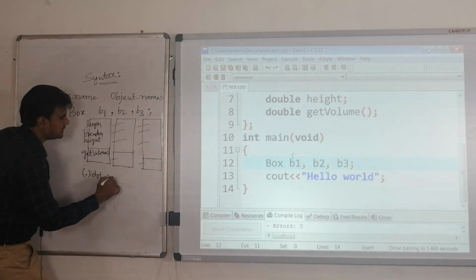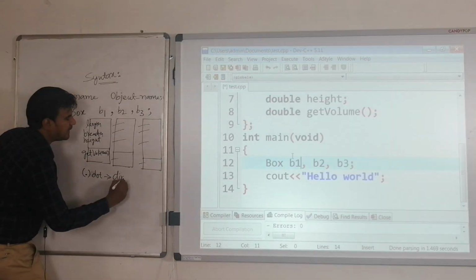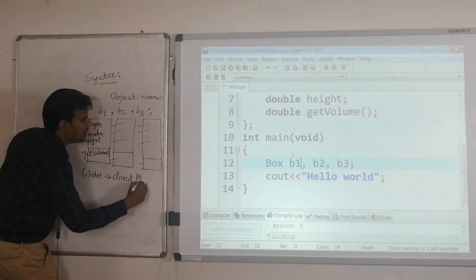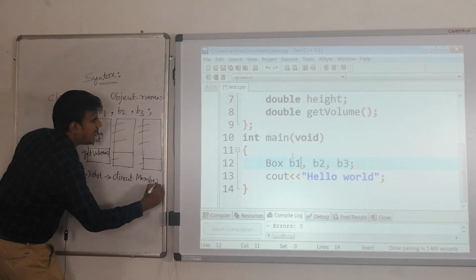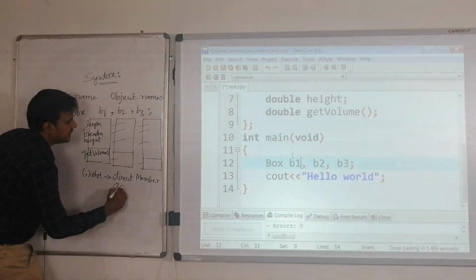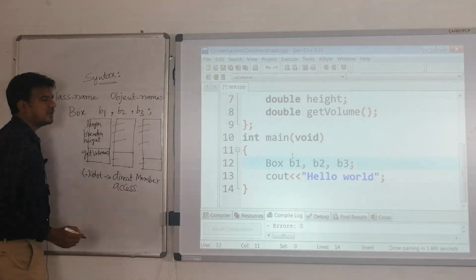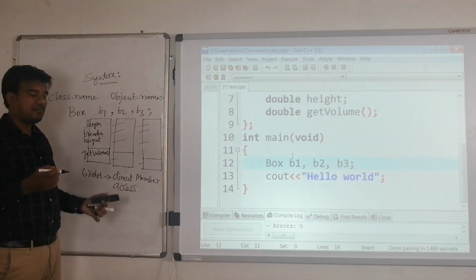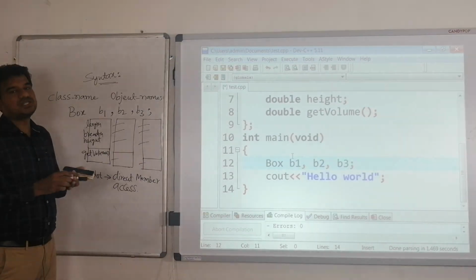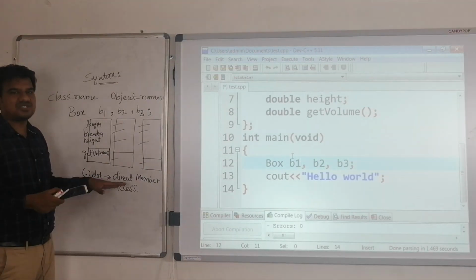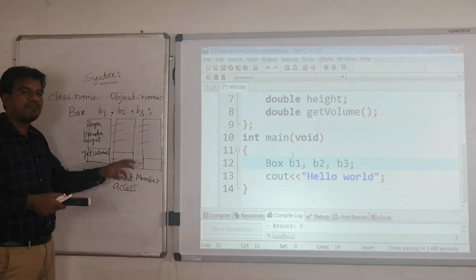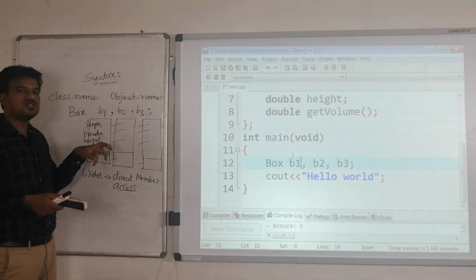How do we have to call this? As direct member access. It is something similar to accessing the members of a structure.